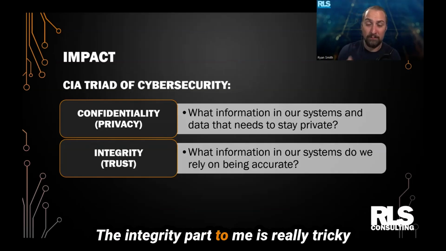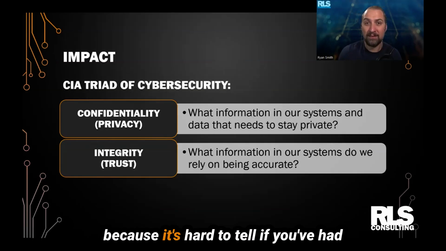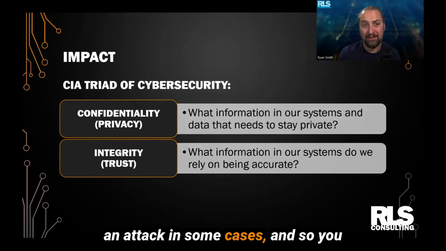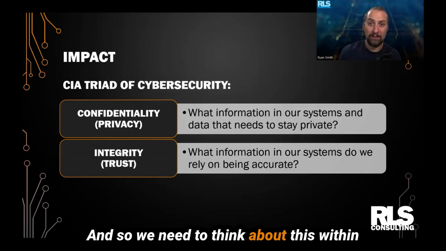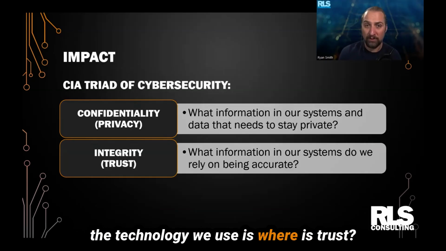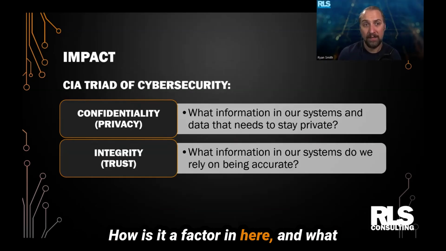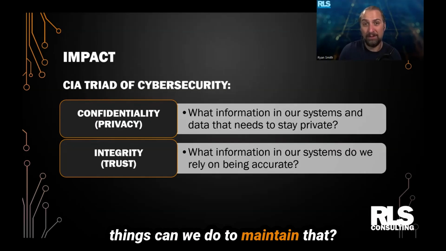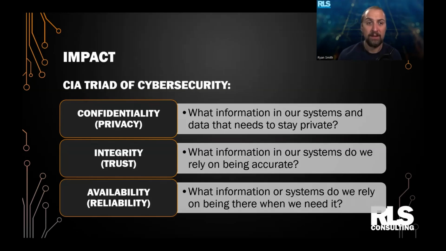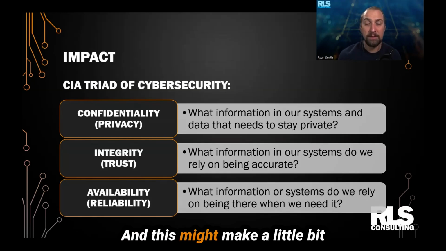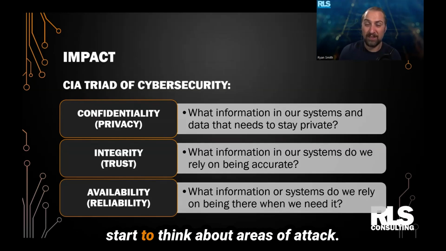The integrity part to me is really tricky because it's hard to tell if you've had an attack in some cases, and so you might not know if the trust is gone. And so we need to think about, within the technology we use, where's trust? How is it a factor in here? And what things can we do to maintain that? What can we do to validate that something's actually accurate? The next part is availability. And this might make a little bit more sense for people too as they start to think about areas of attack.